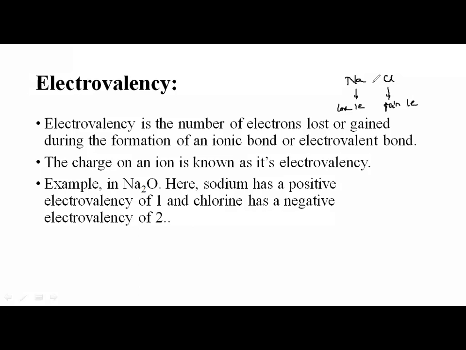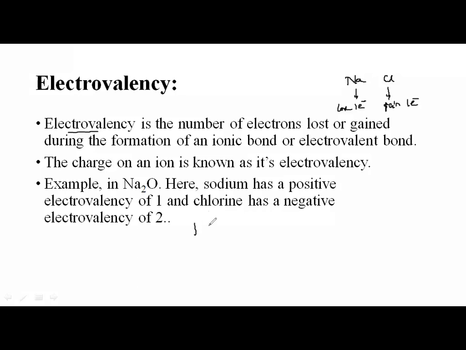Now, the number of electrons lost or the number of electrons gained during ionic bond formation is called electrovalency. What is it called? Electrovalency. So how do we define electrovalency? It is the number of electrons lost or number of electrons gained during the formation of an ionic bond. Therefore, ionic bond is also called electrovalent bond.